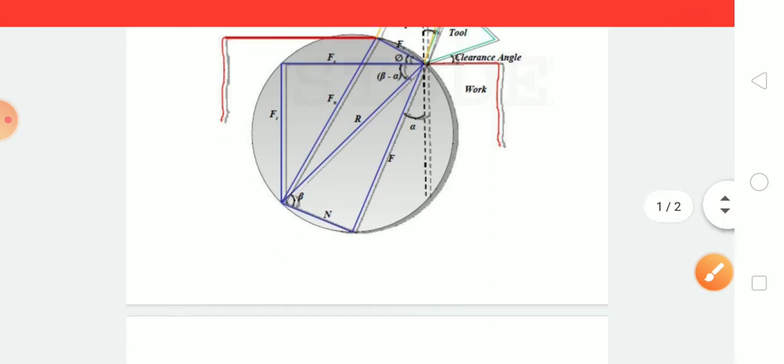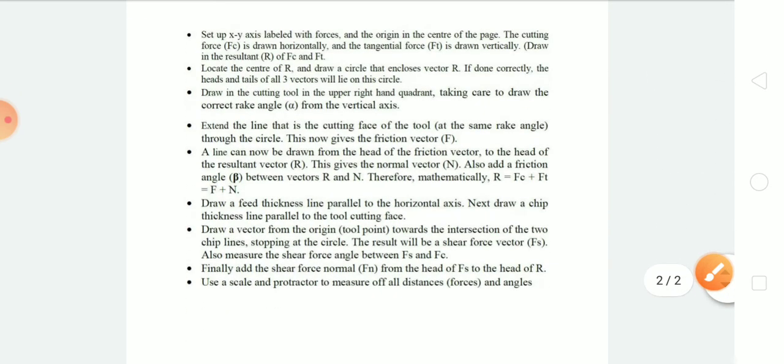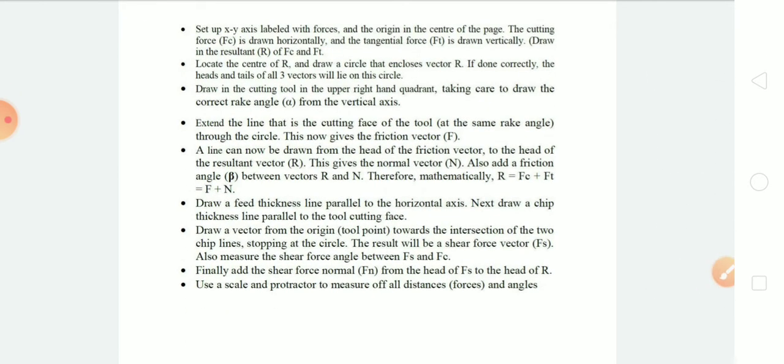Now I will read out the sentence. Extend that line, that is cutting face of the tool, and at the same rake angle through the circle. This now gives the friction vector. A line can now be drawn from the head of the friction vector, and we have already done that, to the head of the resultant vector R. This gives the normal vector, and also add a friction angle between vectors R and N, that we can measure from that figure. Therefore mathematically R is equal to Fc plus Ft, that is equal to F plus N.